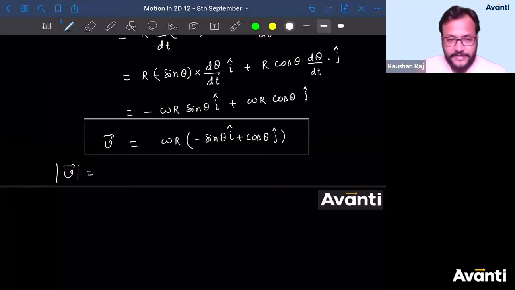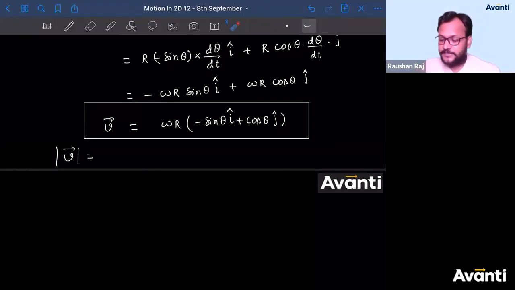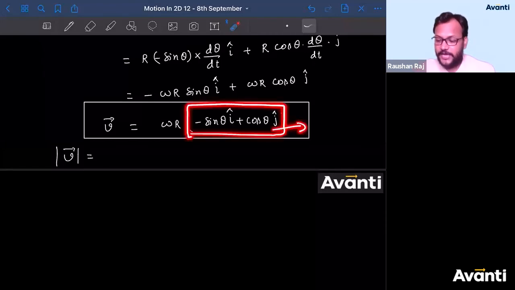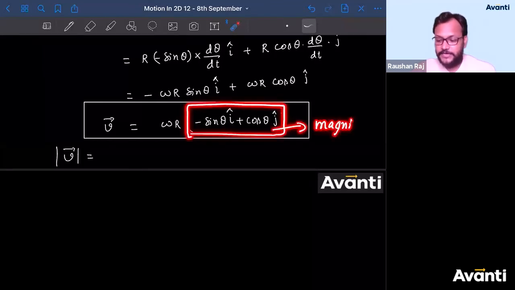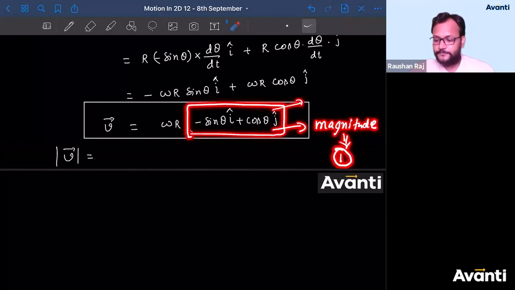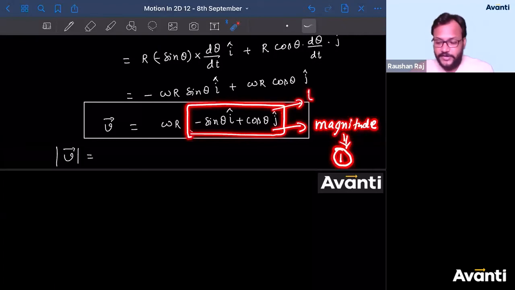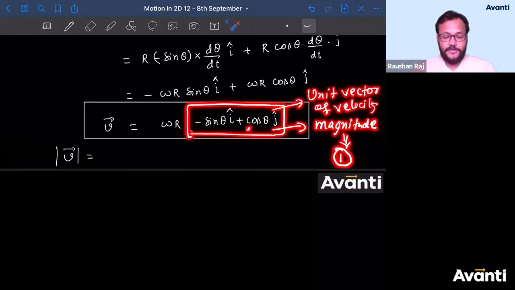So eventually we can say this is the direction or the unit vector, because this is a vector having magnitude 1. So can I say this is the unit vector of velocity? Guys, click yes if you have understood this and agree with me.